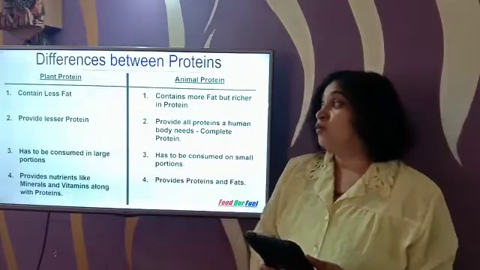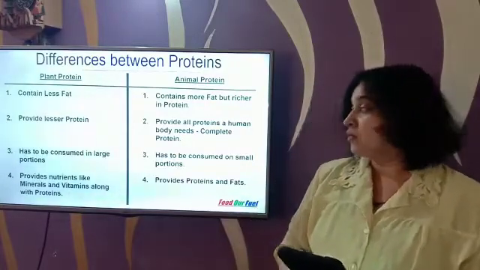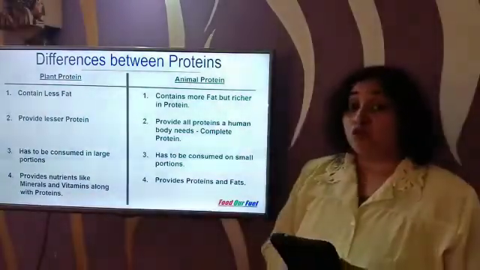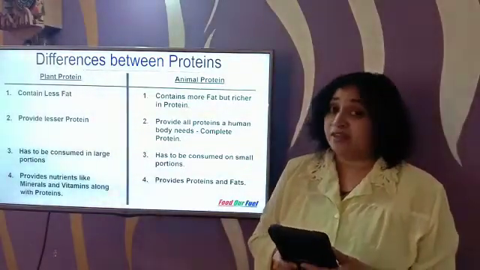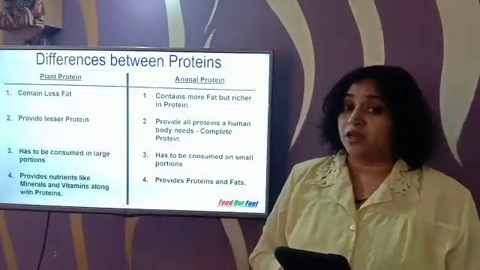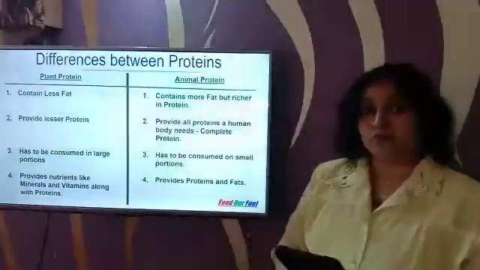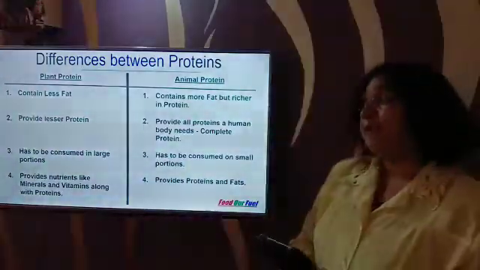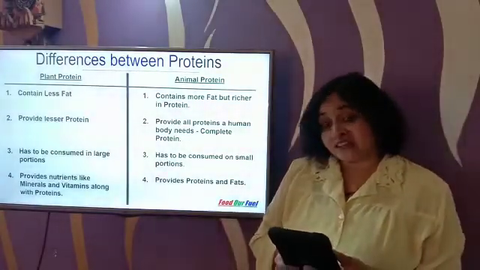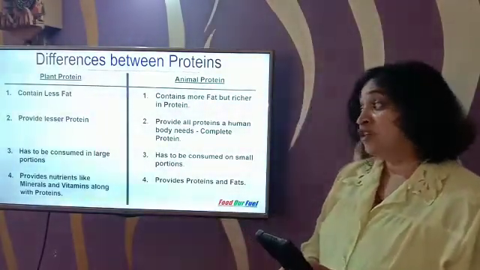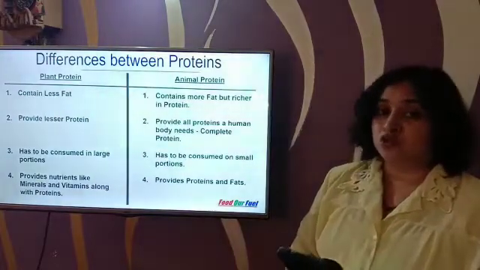Plant protein provides lesser protein. Animal protein provides all the proteins needed by the human body, and that is why it is called a complete protein. Now, since plant protein provides lesser protein, we need to consume it in large portions.